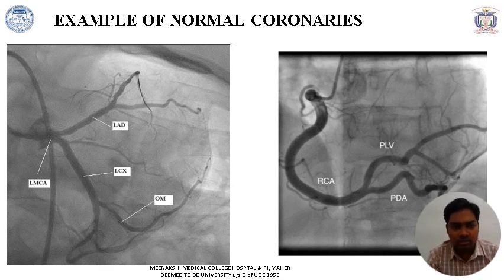Example of the normal coronaries: this is the left main coronary artery, which divides into LAD and LCX, which in turn gives branches of OM. This is the right coronary artery, where it will divide into PLB and PDA at the end.